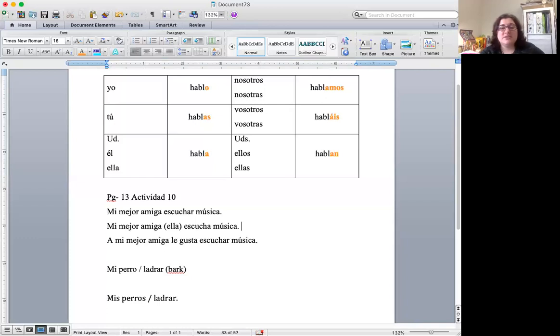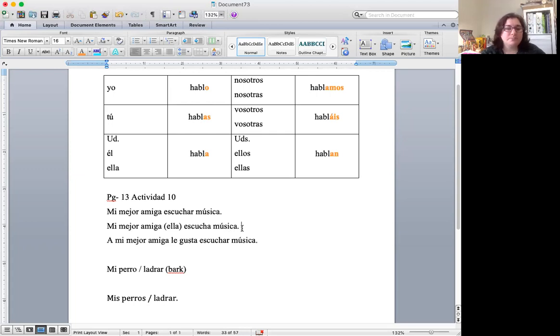Now, you may have noticed I put the accent mark on here. If you don't know how to write the accent marks yet, how to type them in the computer, that's fine. If you're doing it by hand, I do expect you to write those accent marks and the tilde on the ñ. But if you're doing it on the computer and you don't know how to do that yet, don't worry about it because not everybody's computers use the same shortcuts to do it. So if I tell you the keys that I press to do it, it might not work on your computer. So we'll have to find out what everybody uses and what to do in the future. But for now, just think, oh yeah, that's right, música has an accent mark, but you don't have to worry about putting it on.